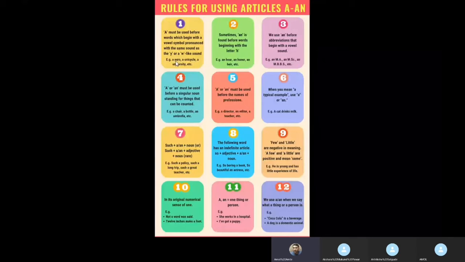If it doesn't sound like a vowel, we use "a", like a euro, a unicycle, a university. And then we have some words which are not starting with a vowel as a letter, but the sound is like that, like an hour, an honor, an honorable prime minister. It depends upon how the first letter sounds.